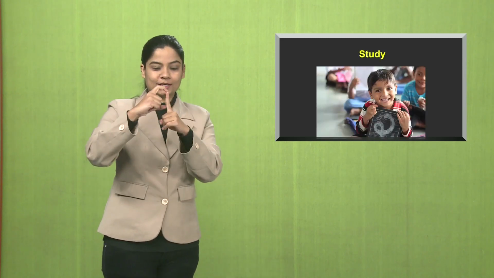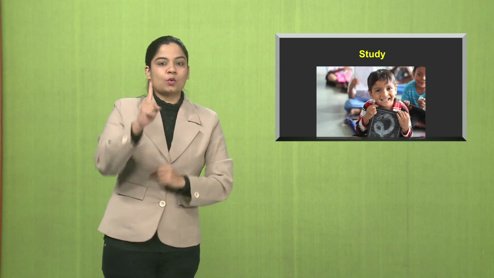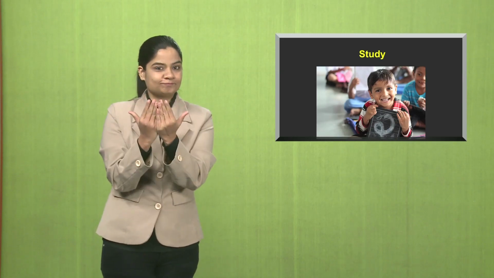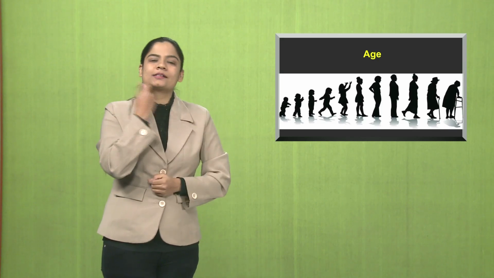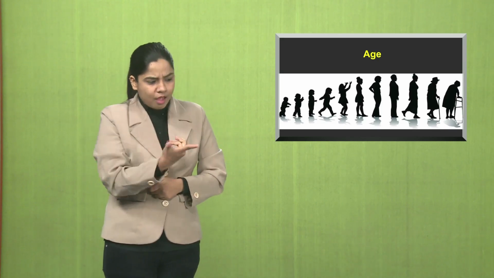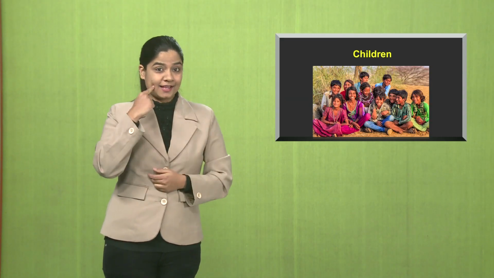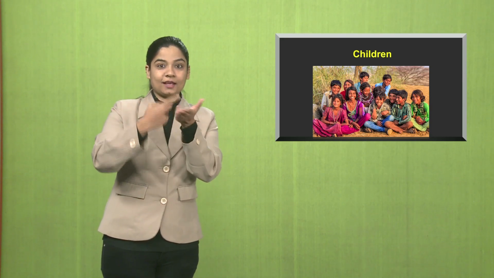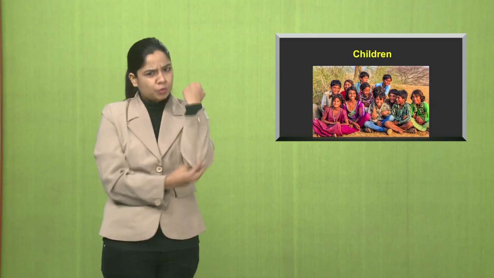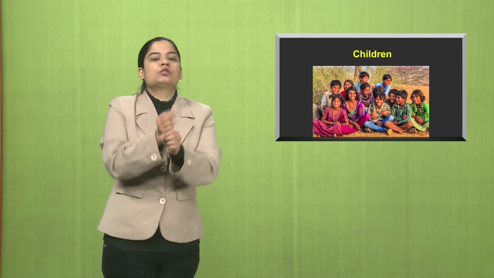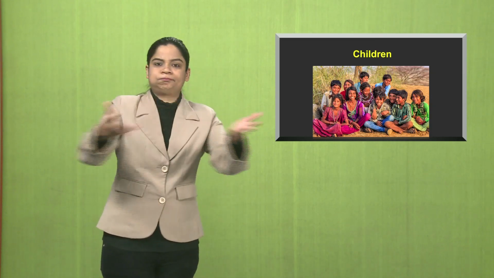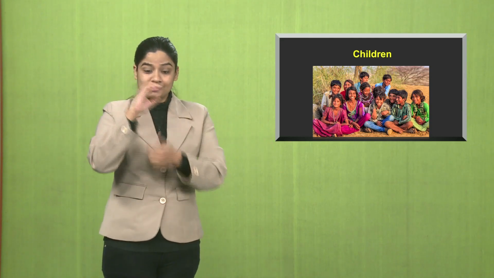Study, a devotion of time of gaining knowledge in a subject. Age, the length of time that a person has lived, the different age groups. Children, a young human being below the age, be it rich children, poor children, middle-aged children, men or male or female.